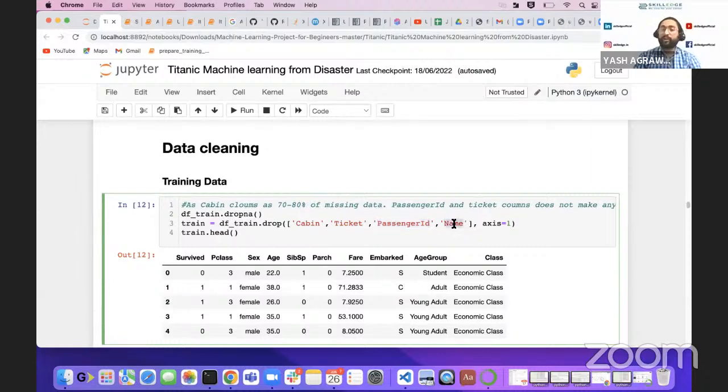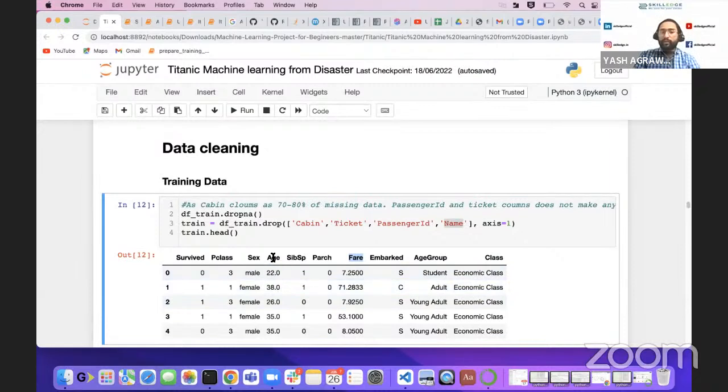Name, if at all we have names. We don't have Shah Rukh Khan on that ship, right? So we cannot count on names. That's why we will remove all those columns. Now we are left with Survived, which is important, that is our target. Then we have Pclass, which class you belong to, then Sex, which gender you belong to. Age, SibSp, Parch we have seen, and Fare also we have seen properly: if you pay more, you have a better chance. Now we have seen Embarked, which port you are coming from.